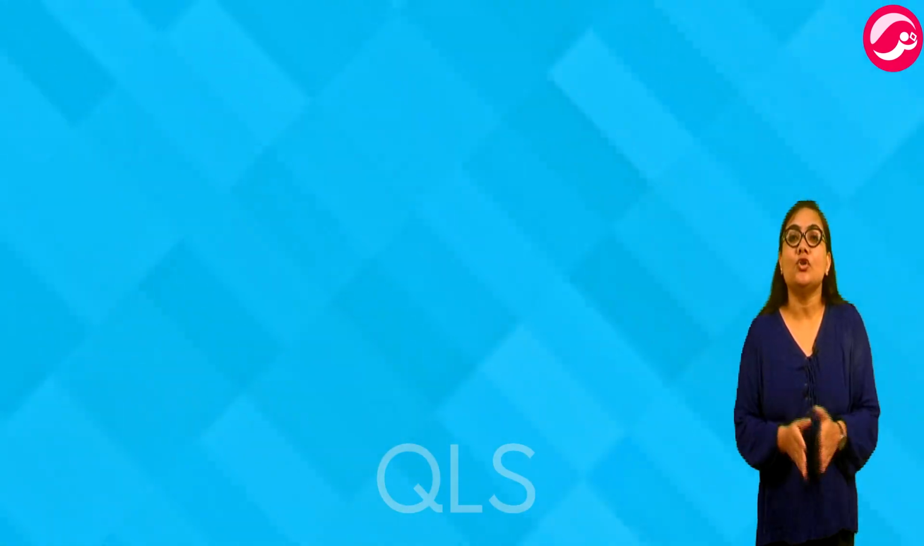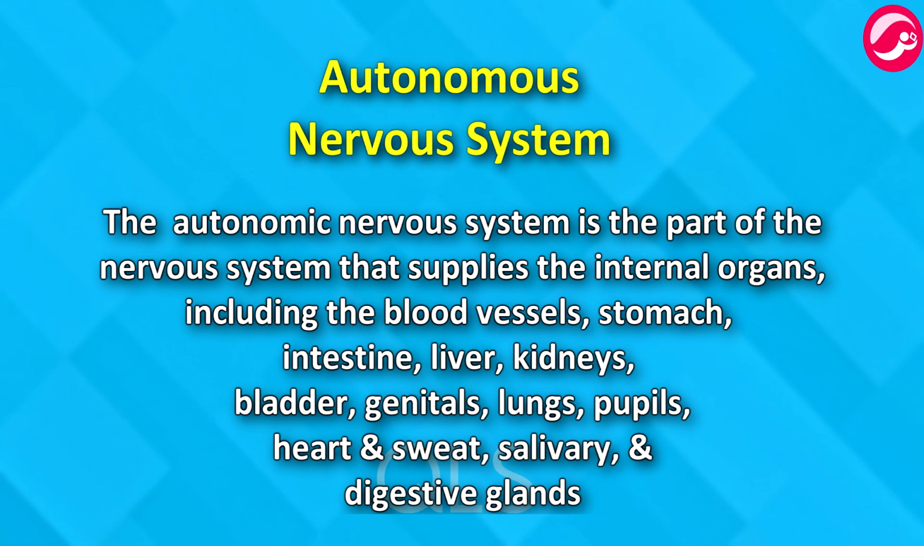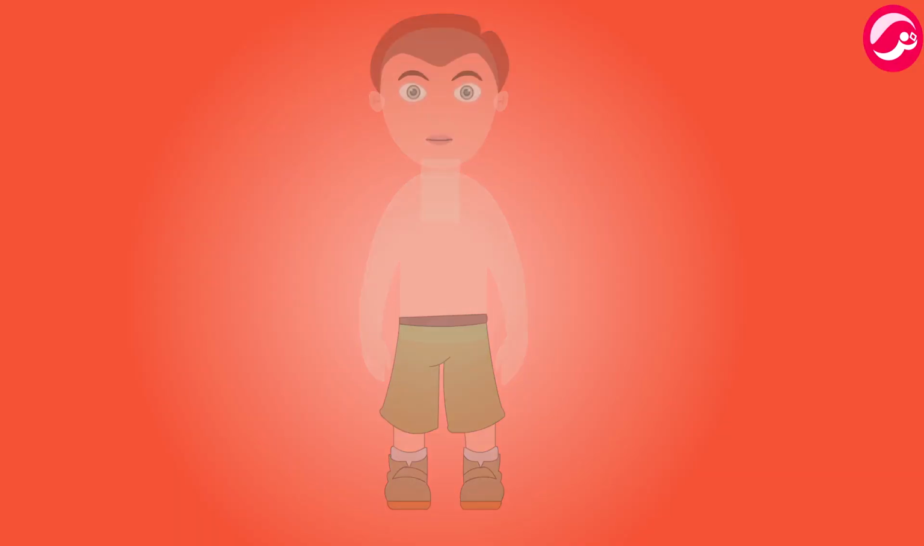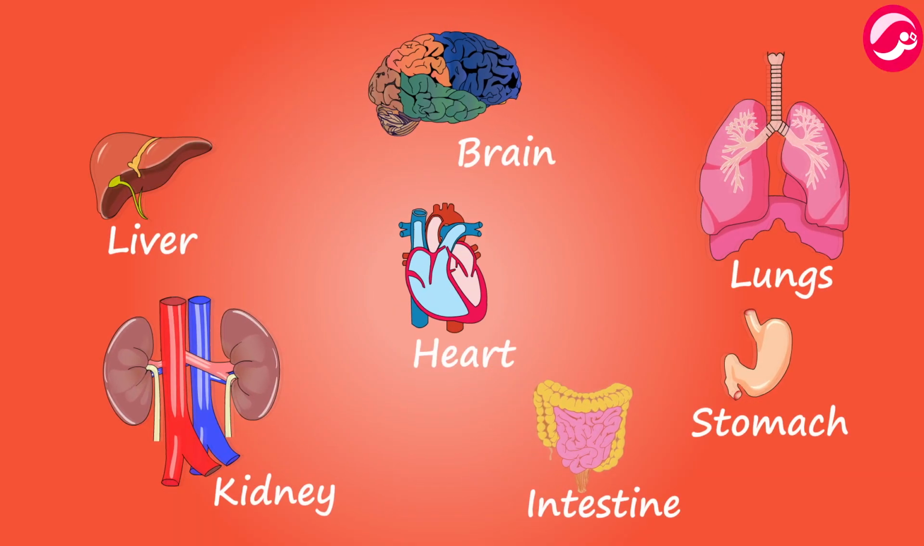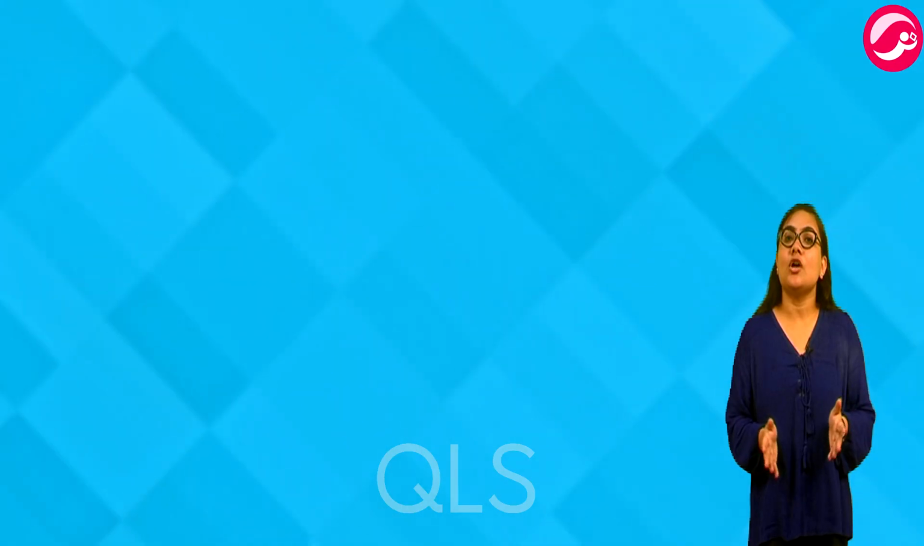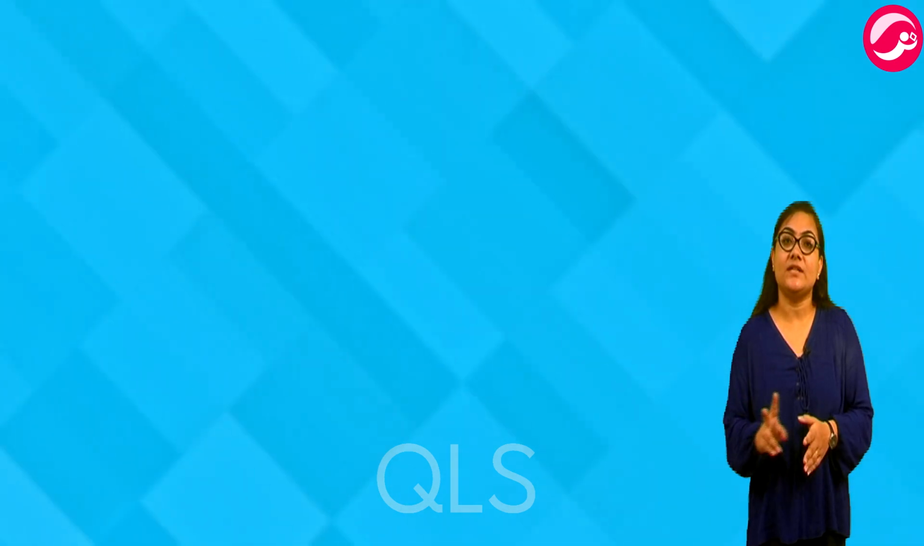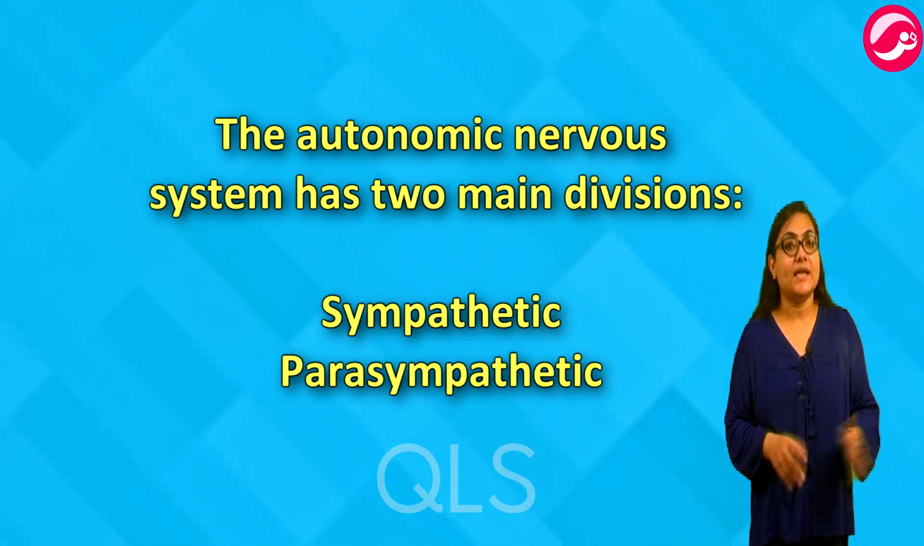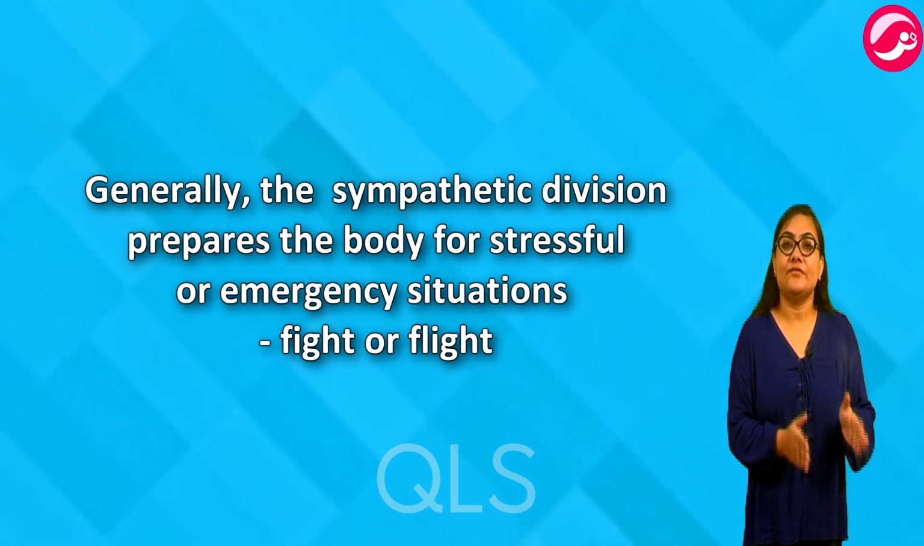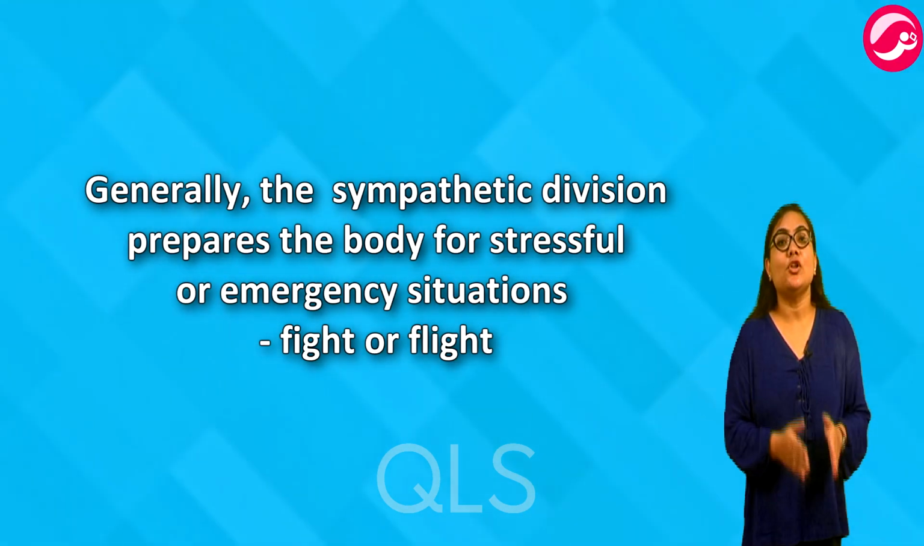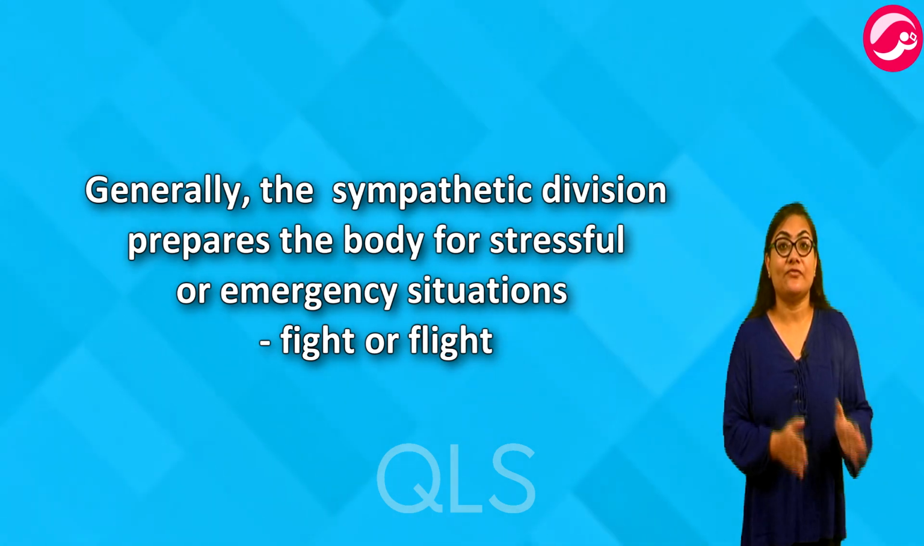Next is the autonomic nervous system. The autonomic nervous system is the part of the nervous system that supplies the internal organs including the blood vessels, stomach, intestine, liver, kidney, bladder, genitals, lungs, pupil, heart and sweat, salivary and digestive glands. Now, the autonomic nervous system has two main divisions. First is the sympathetic and second is the parasympathetic. Generally, the sympathetic division prepares the body for stressful or emergency situations such as fight or flight.